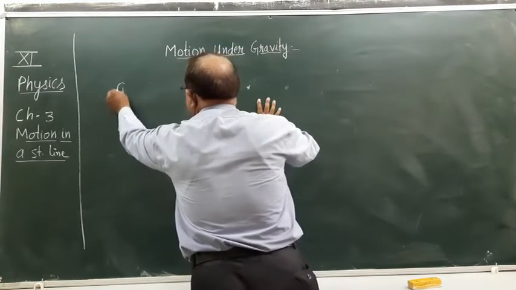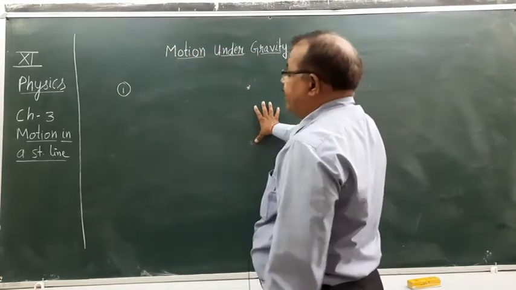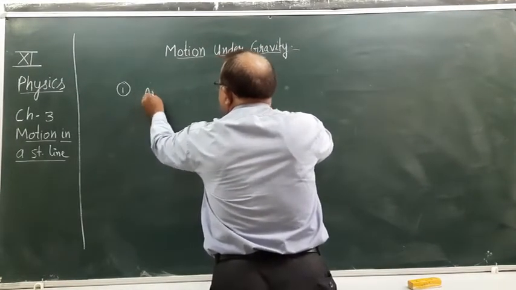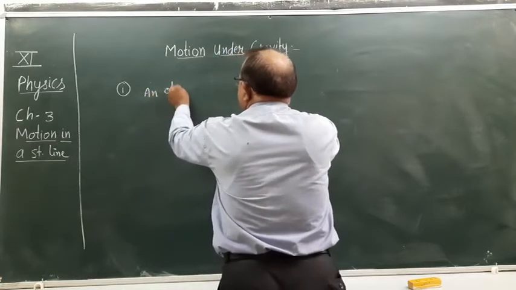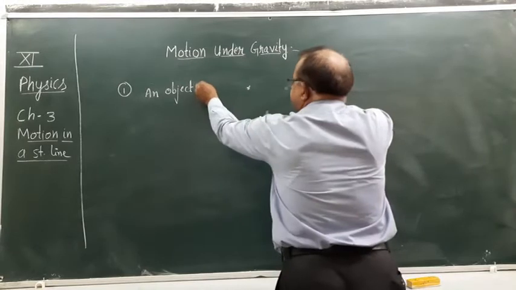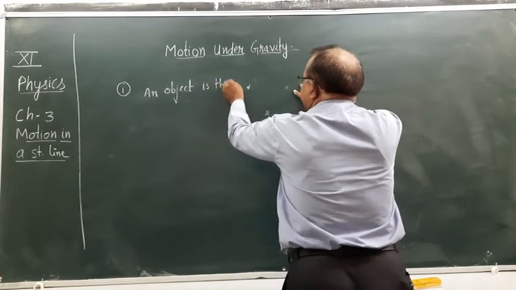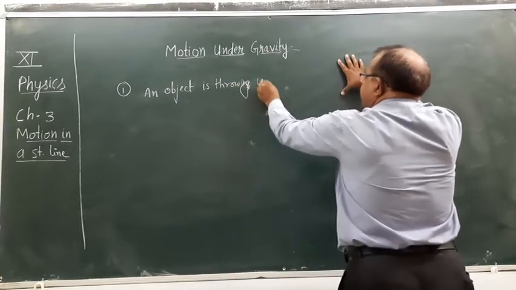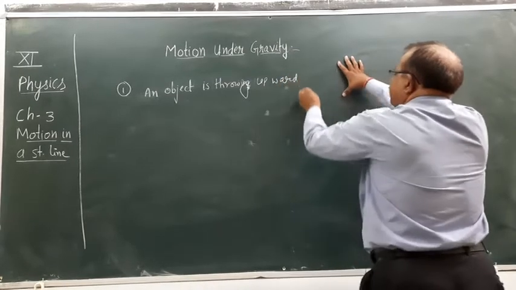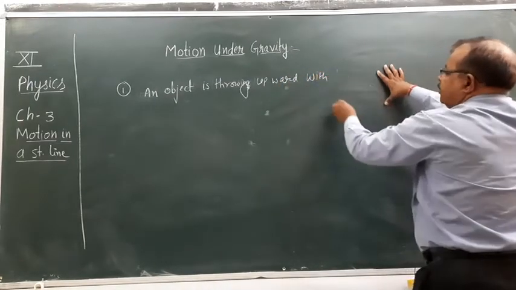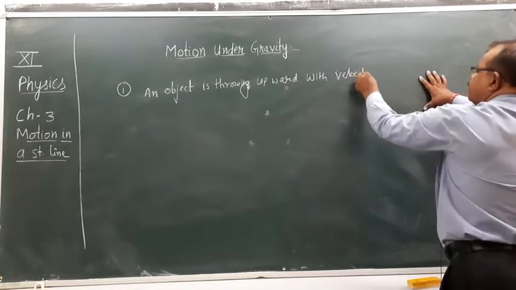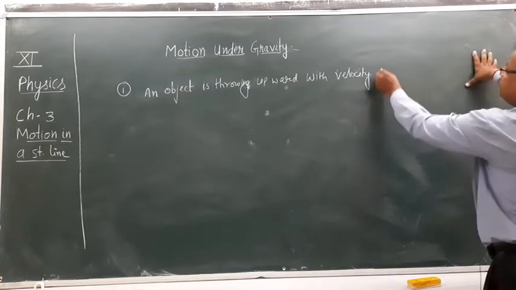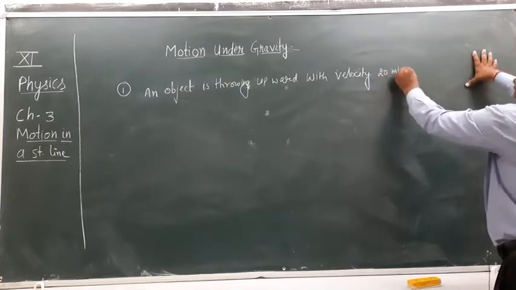Number 1, let an object be thrown upward with a velocity, suppose it is 20 meter per second.